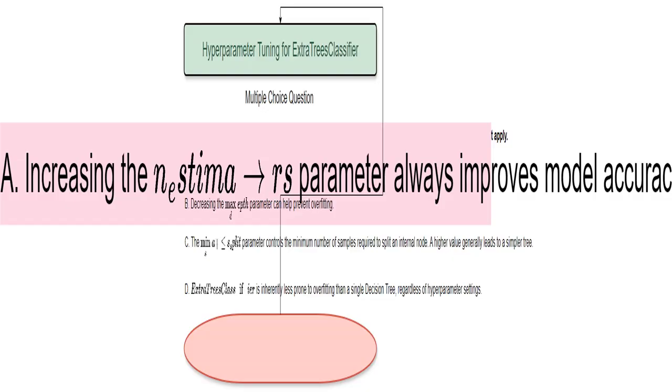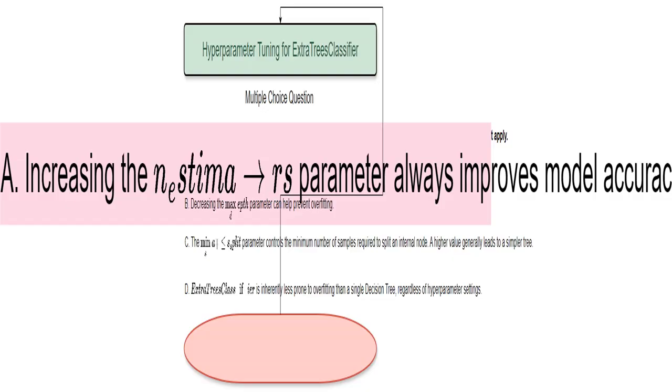This parameter sets the minimum number of data points needed to create a branch in the tree. A high min_samples_split makes the tree less likely to branch out wildly and overfit the training data. It's like saying, only branch out if you have enough evidence. This helps create a simpler, more generalized tree.